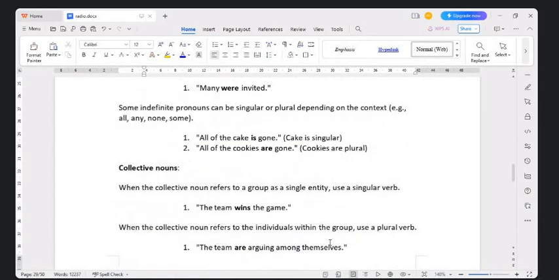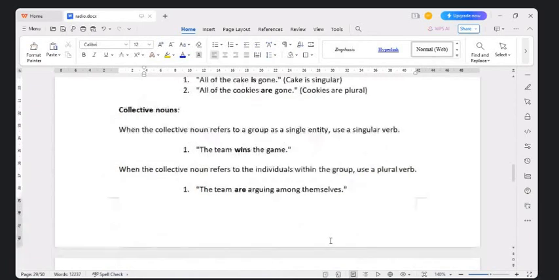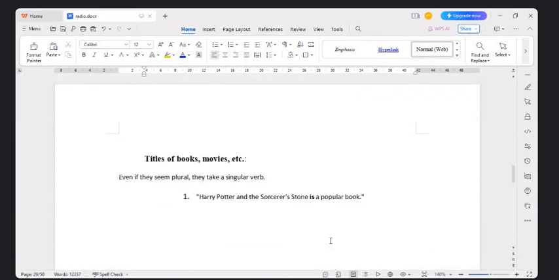All right. Now we also discussed collective nouns. The team wins the game. The team are arguing amongst themselves. Don't focus much on grammar and its explanation. Just keep revising these sentences again until we meet again for the session tomorrow. We also discussed that books and movies, if they seem plural, take a singular verb. Harry Potter and the Sorcerer's Stone is a popular book. So it takes only a singular verb.